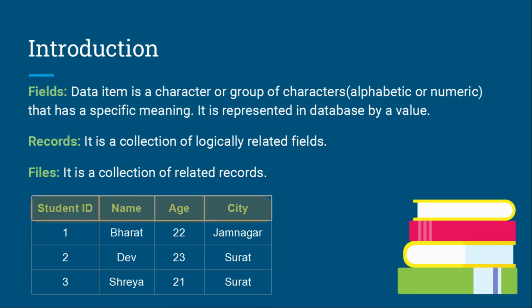Here you can see student ID, name, age and city are different attributes of a table. In that, Bharat, Shreya, 22, Surat, all are fields. First row is known as single record. Here 1 Bharat 22 Jamnagar is a record. Like this, total 3 records are available in this file. File is a collection of related records.